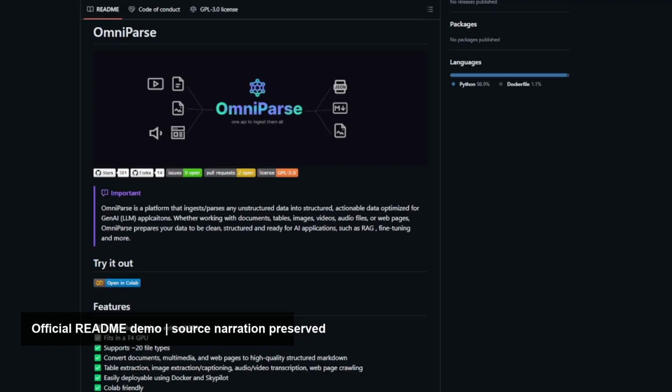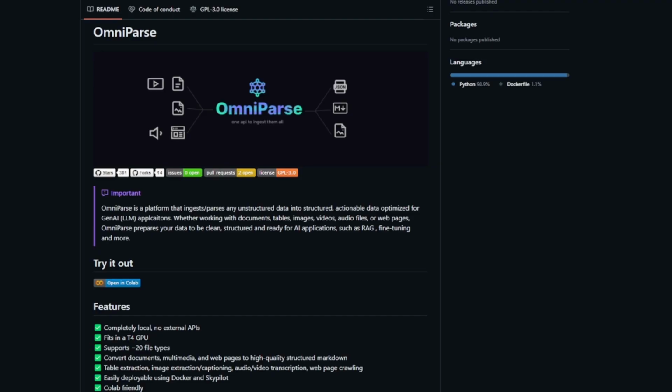Hi guys, Aditya SK here. Really excited to introduce OmniParse. If you guys have built AI applications, you understand that clean and structured data is really important. But the process of acquiring and processing this data at scale is really hard. OmniParse tries to solve this. It's an open source data ingestion and parsing platform which converts your unstructured data into structured, actionable outputs that can be directly fed into your AI applications.